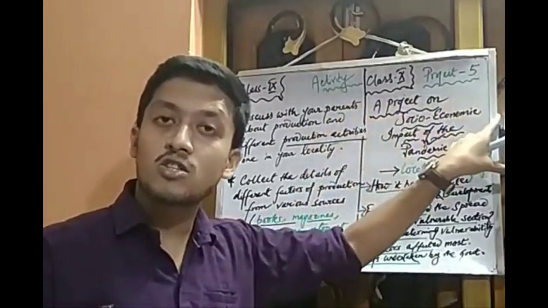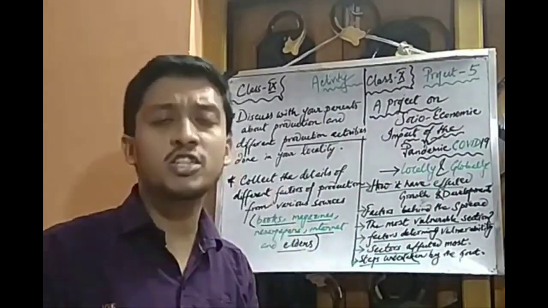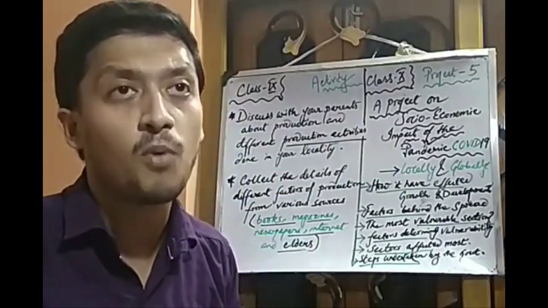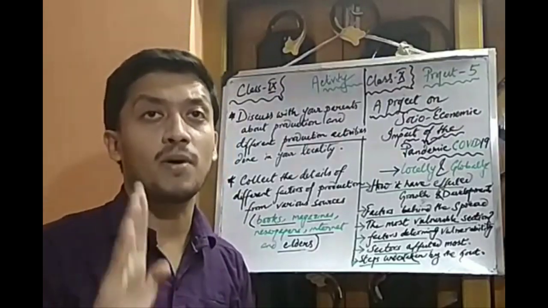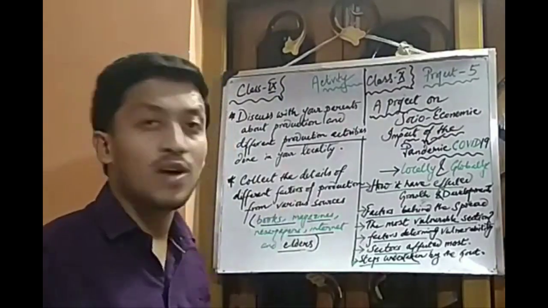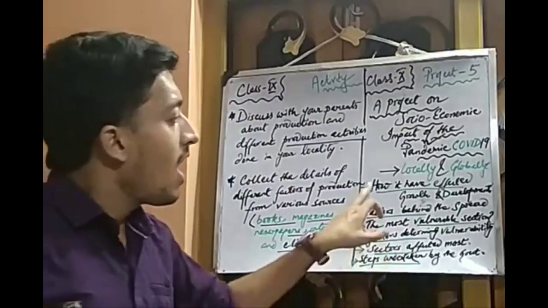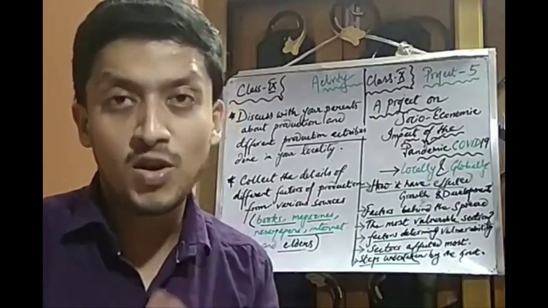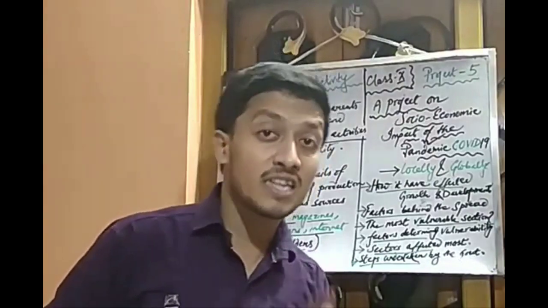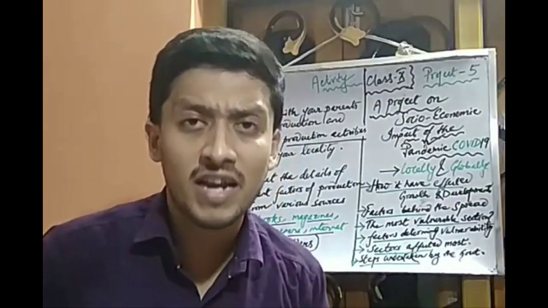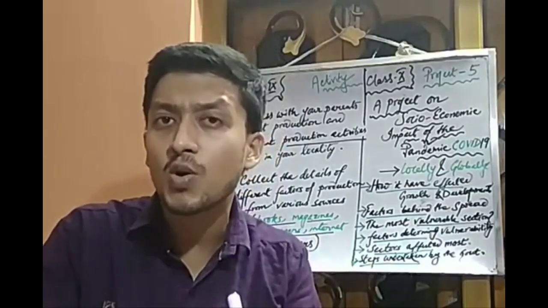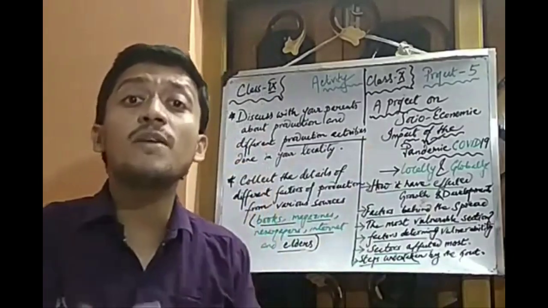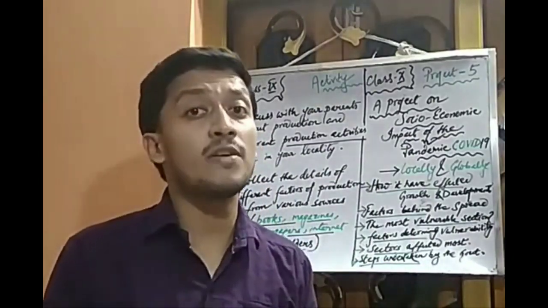Now when you open that, you will write this as a heading. After writing that as a heading on the topic, what will you do? You will open the entire page, and by writing different points, you have to write in a very proper manner. Those points that you need to write are, number one, how it has affected growth and development. The first chapter that you have already read in your economics chapter number 1 is about growth and development. I guess you all have read that growth and development always go hand in hand. Now this COVID-19 has had a negative impact on growth and thus a very negative impact on development.